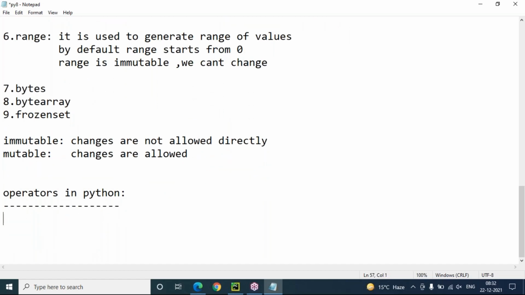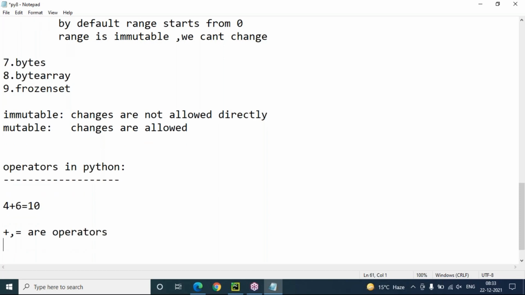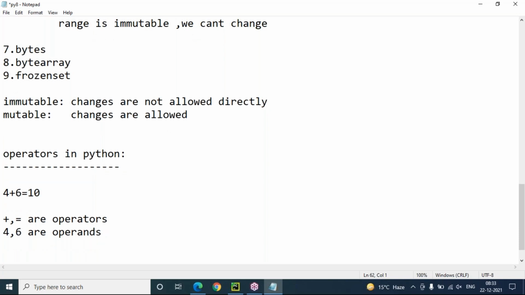So, operators in Python. This is also a very common concept in any other programming languages like C, C++, Java, C#, .NET, and so on. An operator is a symbol which is used to perform some required operation. For example, take any numbers: 4 plus 6 equals 10. Here plus and equals are operators, and 4 and 6 are operands. Plus and equals are operators, 4 and 6 are operands.